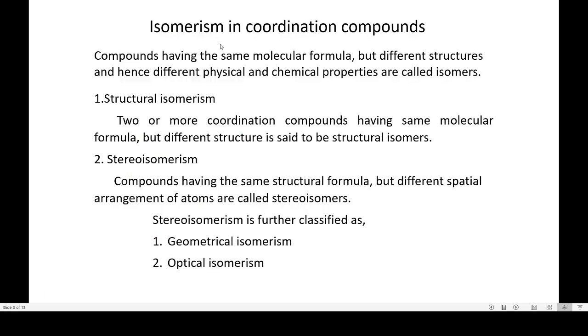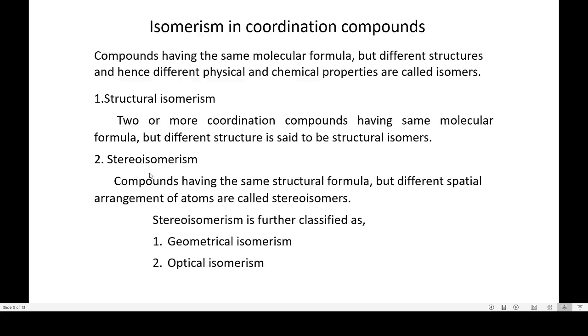Compounds having the same molecular formula but different structures are called isomers, and the phenomenon is called isomerism. Due to different structure, the physical and chemical properties also differ. In isomerism, we will come across structural isomerism and stereoisomerism. In structural isomerism, the isomers have the same molecular formula but different structures.